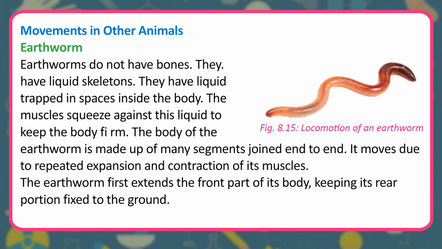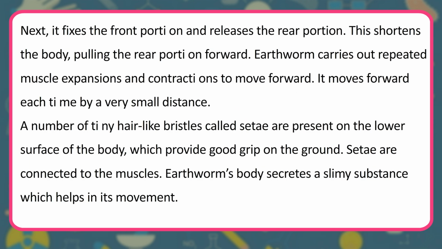The earthworm first extends the front part of its body, keeping its rear portion fixed to the ground. Next, it fixes the front portion and releases the rear portion. This shortens the body, pulling the rear portion forward. Earthworm carries out repeated muscle expansions and contractions to move forward. It moves forward each time by a very small distance.